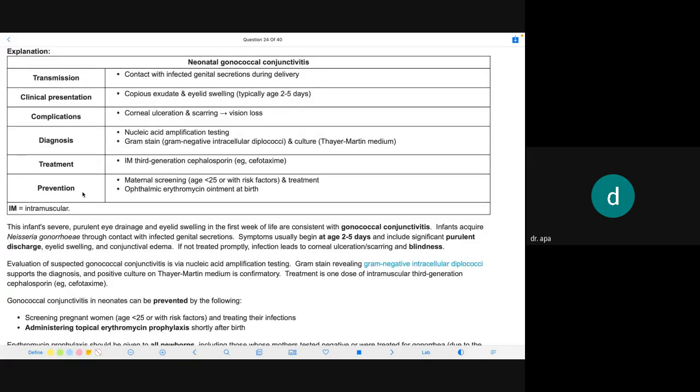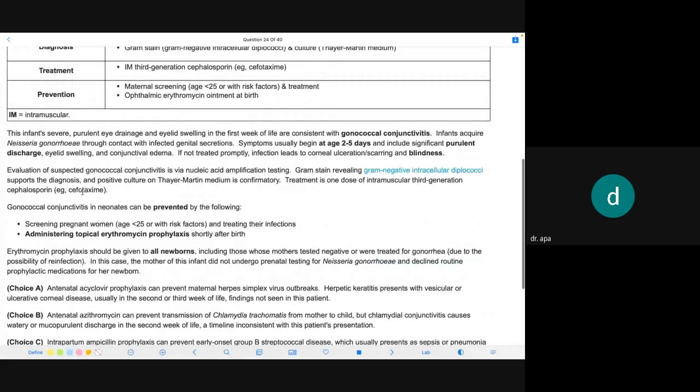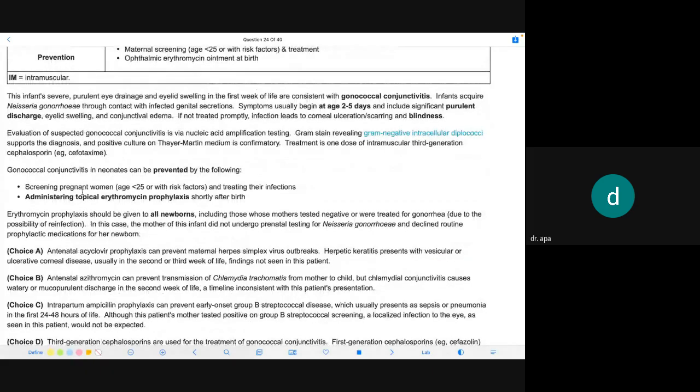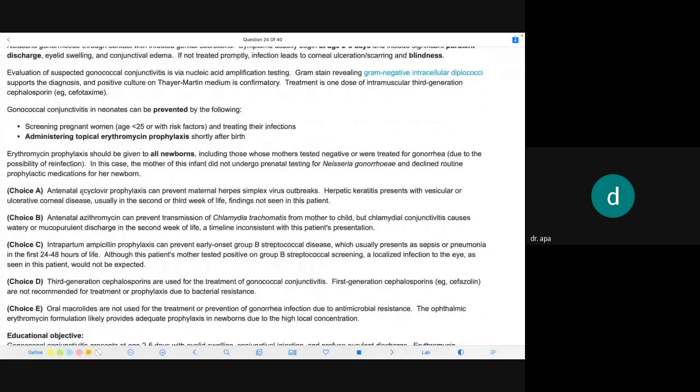This infant's severe purulent eye drainage and eyelid swelling in the first week of life are consistent with gonococcal conjunctivitis. The infant acquired Neisseria gonorrhoeae through contact with infected genital secretion. Symptoms usually begin at 2 to 5 days and include significant purulent discharge, eyelid swelling, and conjunctival edema. If not treated promptly, infection can lead to corneal ulceration, scarring, and blindness. Evaluation of suspected gonococcal conjunctivitis is via nucleic acid amplification testing. Gram stain reveals gram-negative intracellular diplococci, which supports the diagnosis, and positive culture on Thayer-Martin media is confirmatory. Treatment is 1 dose of intramuscular third-generation cephalosporin, cefotaxime.